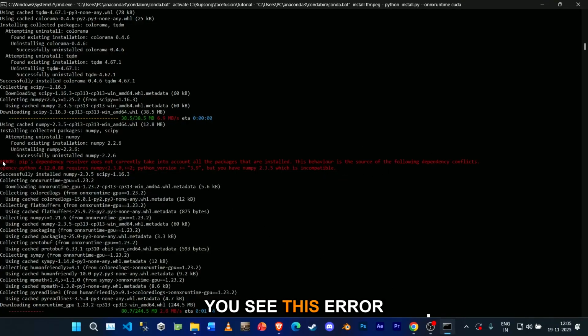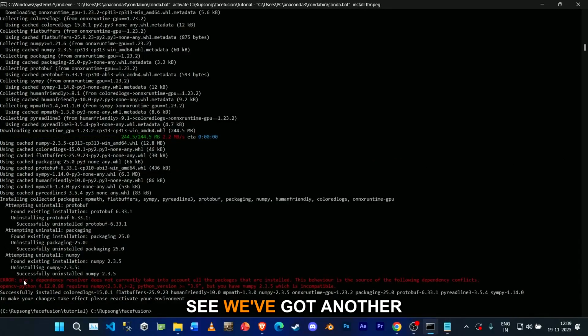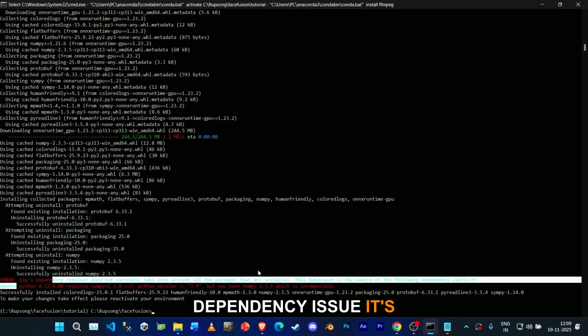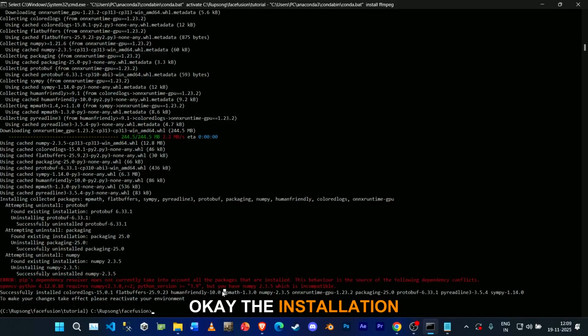If you see this error, pip dependency resolver does not currently take into account, and so on, it might be some dependency issue, but you don't have to worry about it. Just go ahead and wait while it installs itself. Alright guys, as you can see, we've got another dependency issue, but it's okay, the installation has completed. So now let's go ahead and do one more.